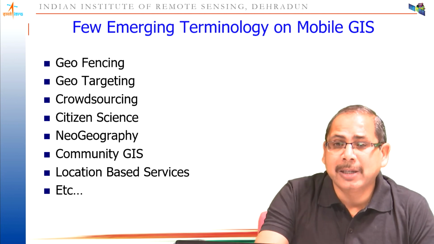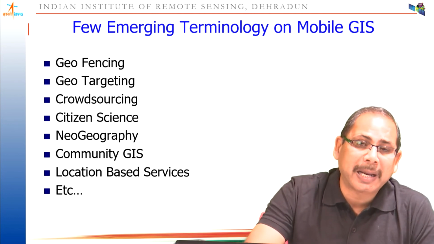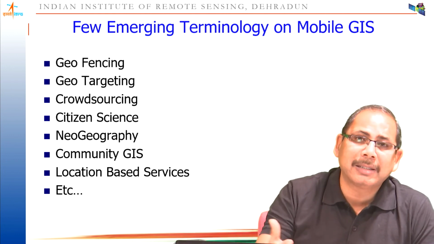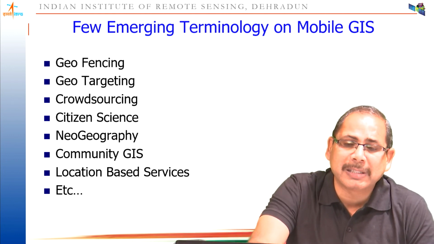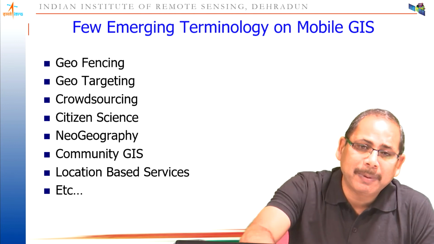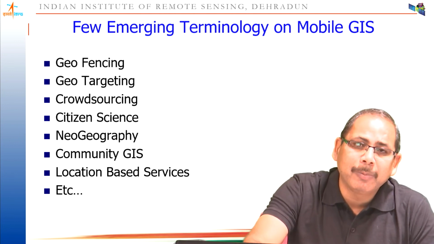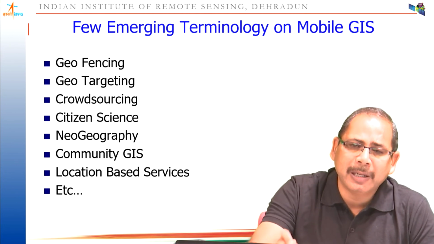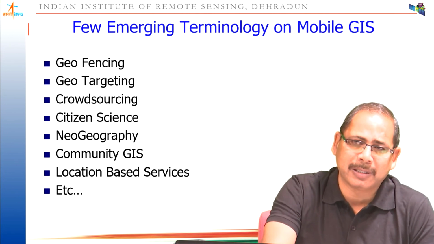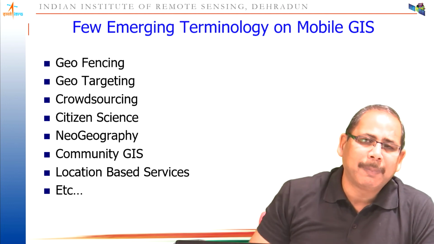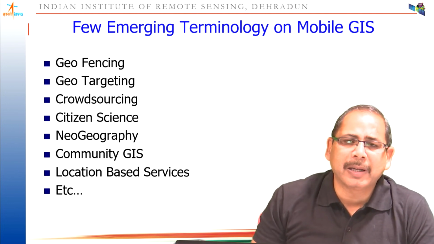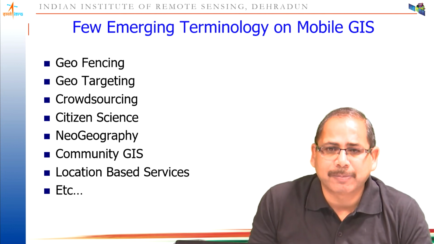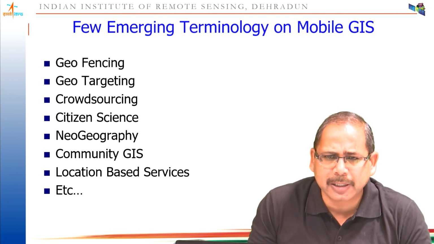If we start using it, then our location will be tracked, and the government already has the location of each affected person, so that it can be easily linked. But it will be successful only if the maximum number of people are using it, and you have to enable your location services. So this is a typical application where we can say that mobile GIS has a very, very big strength. Crowdsourcing, we already discussed.